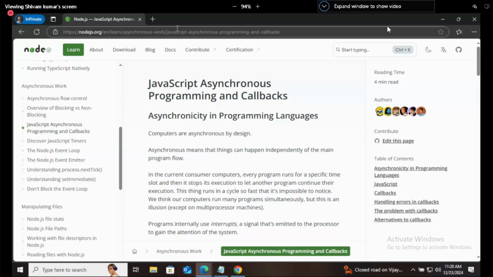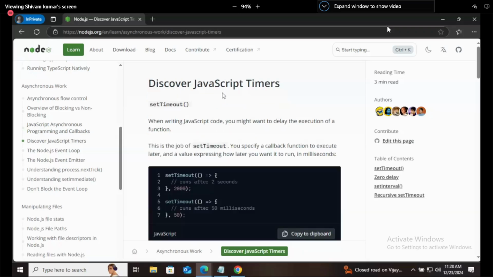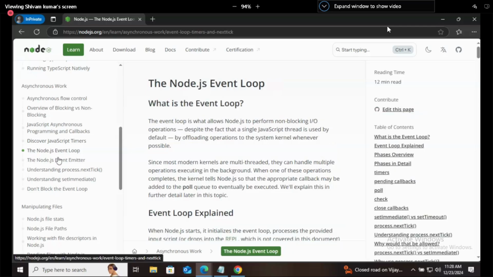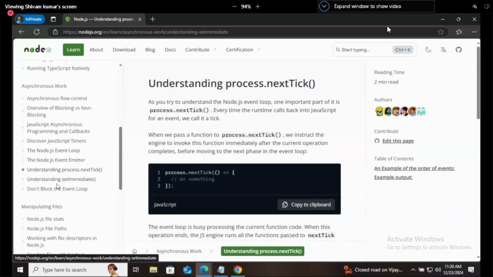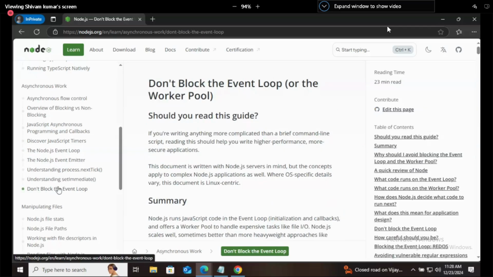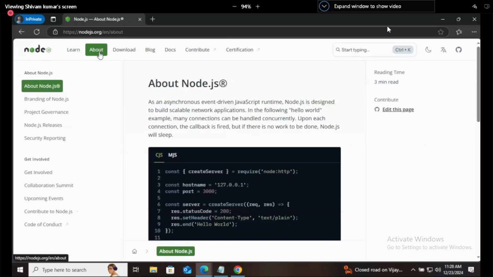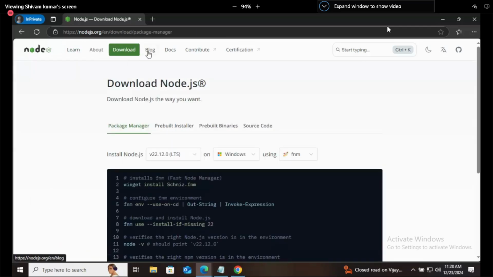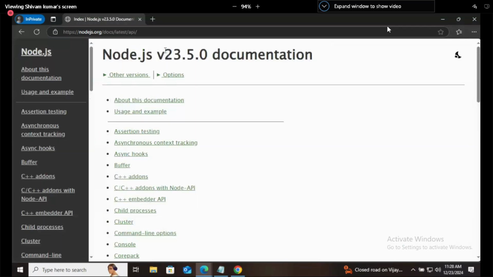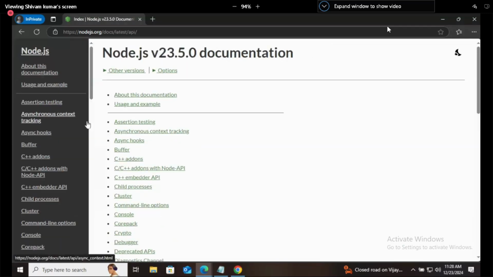A new page is getting opened. Content is changing, but it is not reloading the website. See here, about, download, blogs, documents, everything, and it's fast.